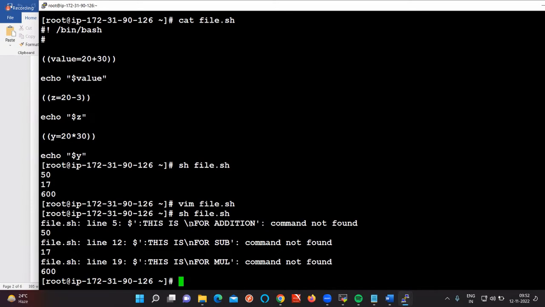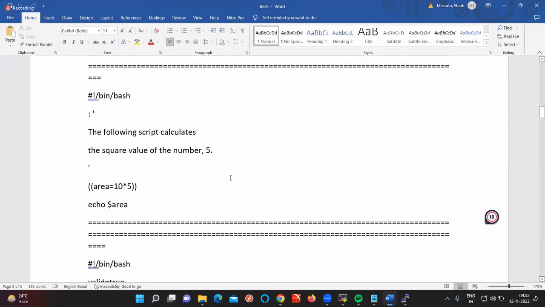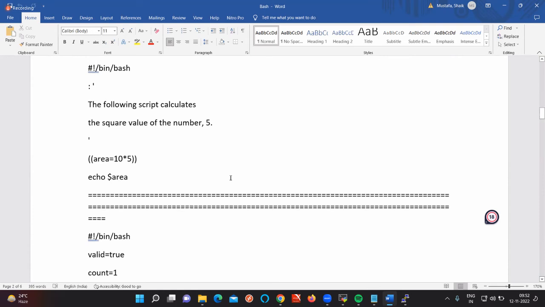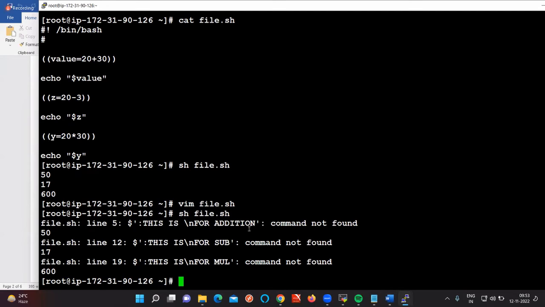What is it telling on the line number? This is /n for addition. Why is this command not found? If you see here, are we missing anything here? Quotation? Are you missing anything here? Not like that. Then why is it coming? See, for line number 5, line number 12, and line number 19 only we are using this one. Why is it coming? Let me tell you.